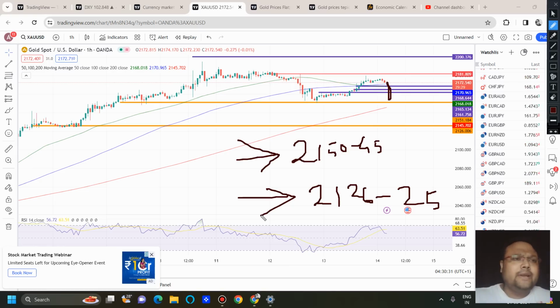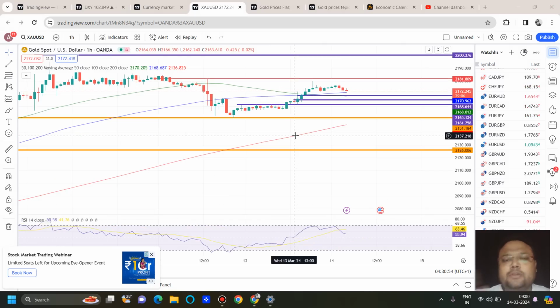But to a great extent, I'm sure that the level of 2150 is no longer the support that you can expect to work after news. Okay, so let me write it. 2126 may work after news, may or may not work. It depends on the scenario, but there's a high chance that 2150 will not work after news, because already the market has tested the level once.